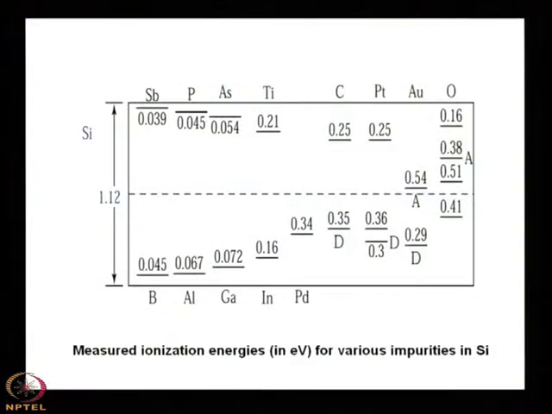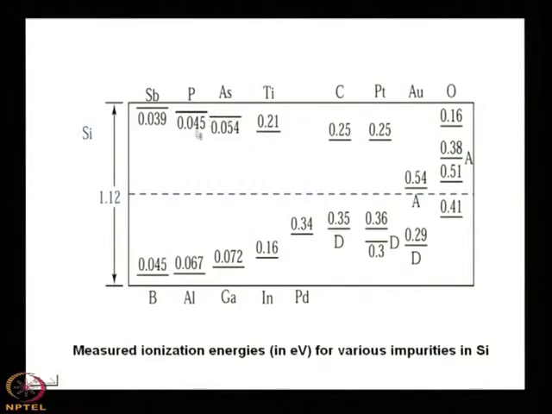And if you take silicon as an example, you will find that different kinds of doping have different levels. Say this is antimony, phosphorus, arsenic, or carbon, platinum, etc., oxygen is there.